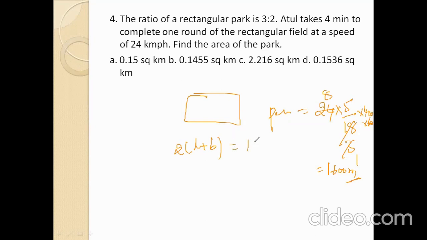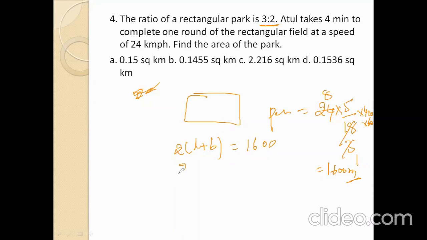2 into (L plus B) is 1600. The ratio of the length and breadth of the rectangular park is 3:2.